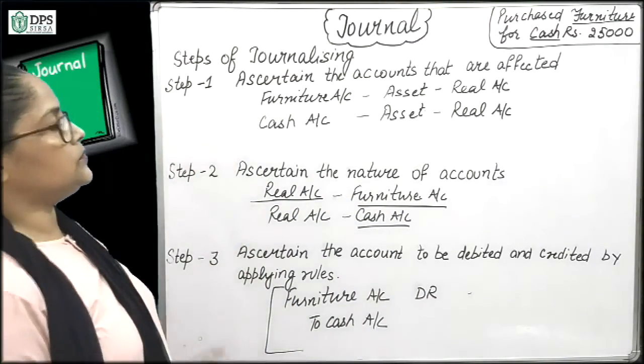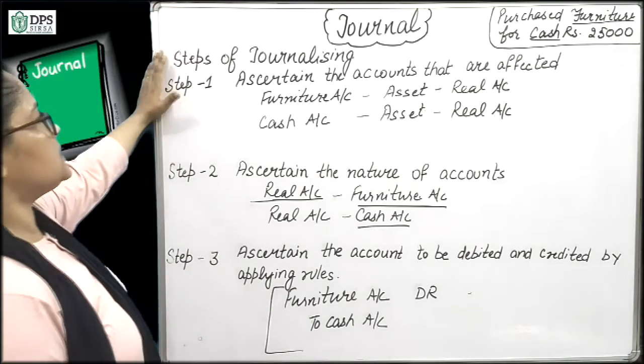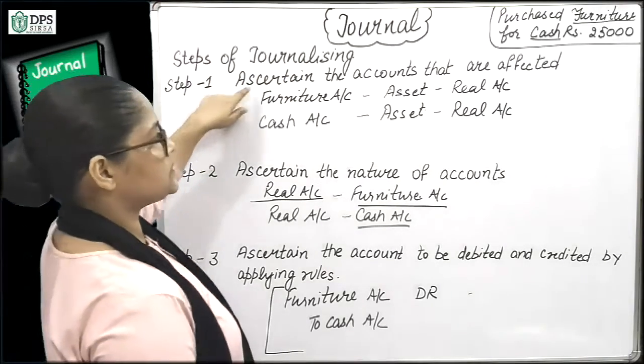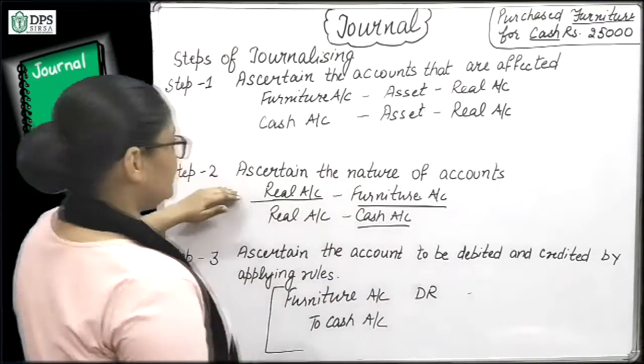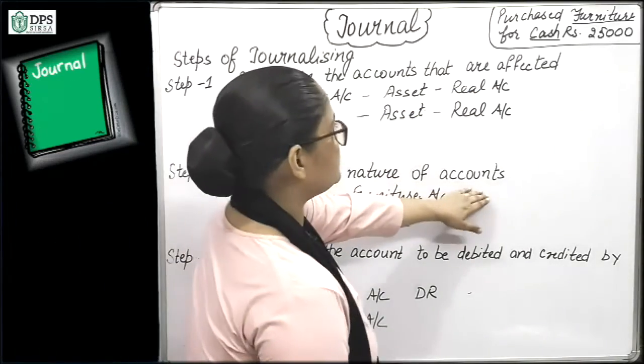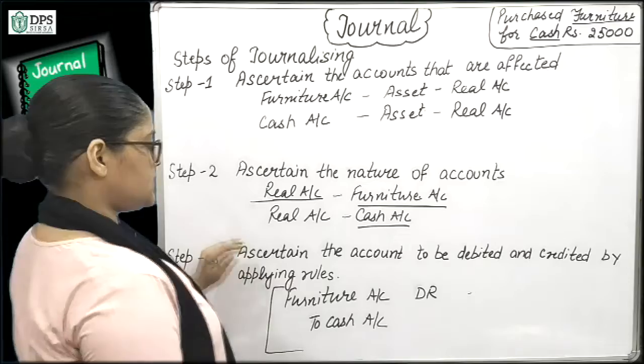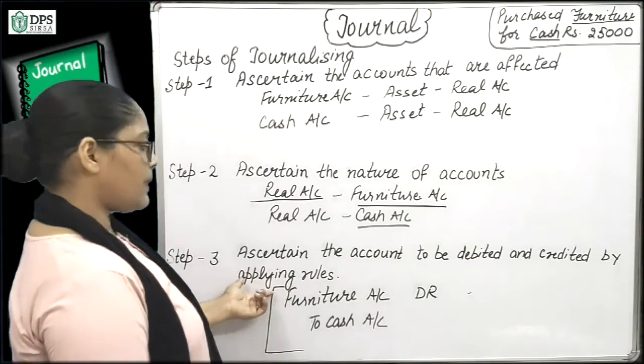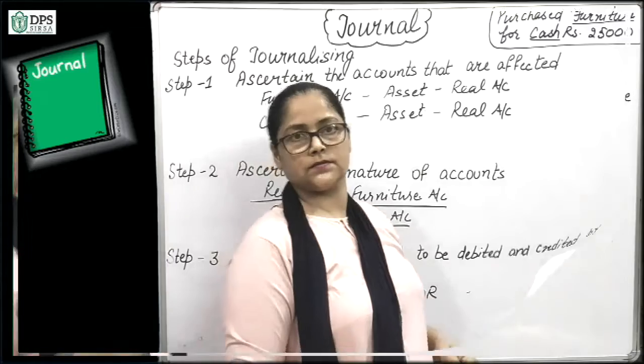So this is how you can ascertain, or these are the steps of journalizing. First of all, ascertain the accounts that are affected, then ascertain the nature of the account, and then ascertain the account to be debited and credited by applying rules.